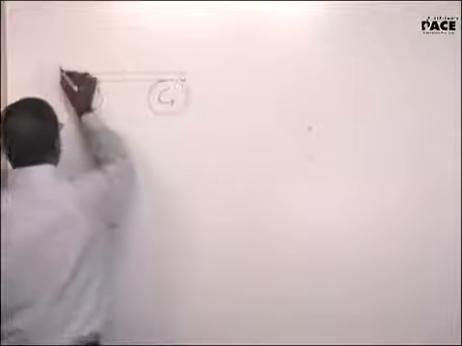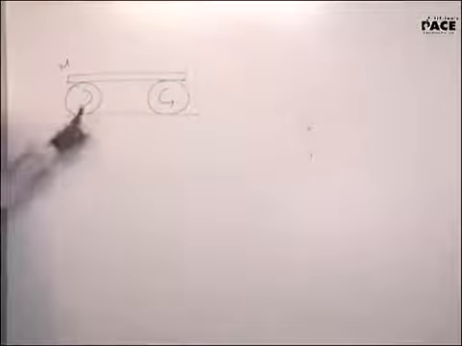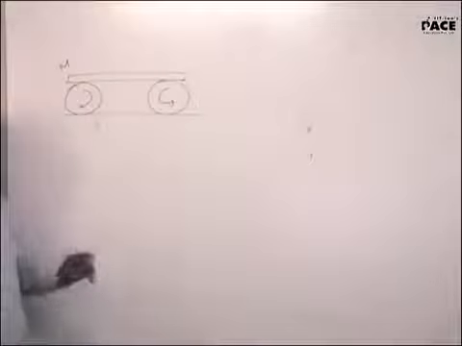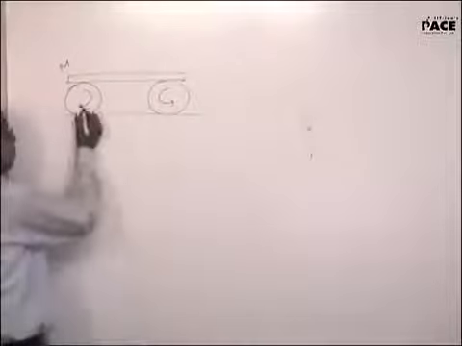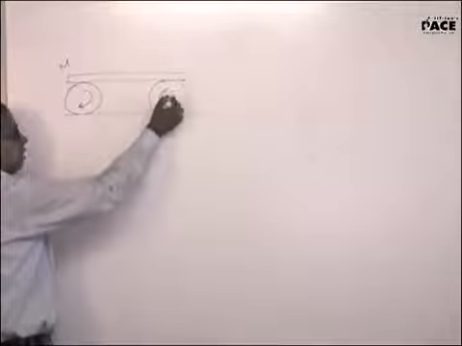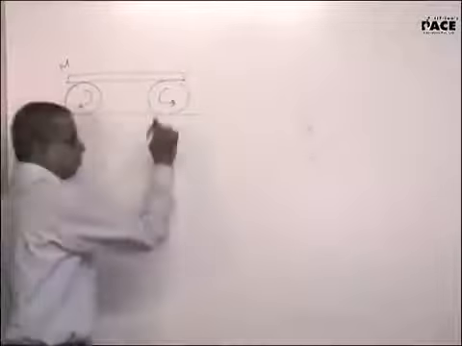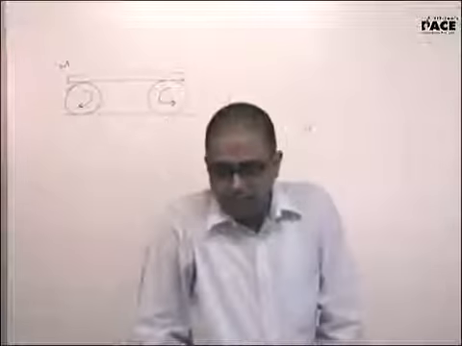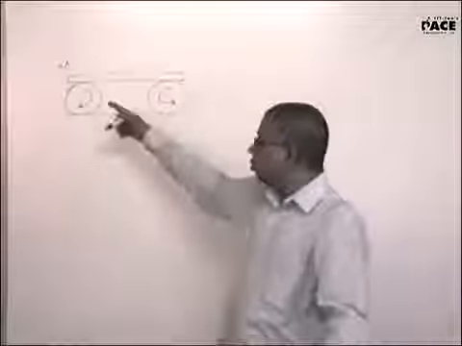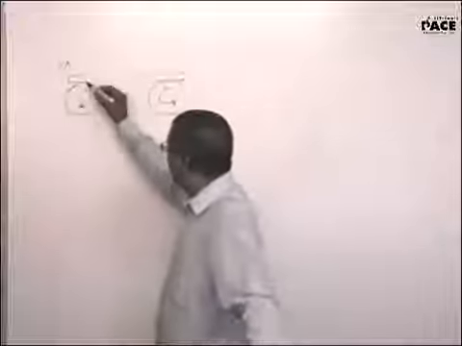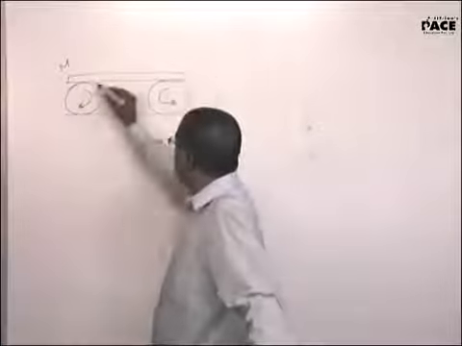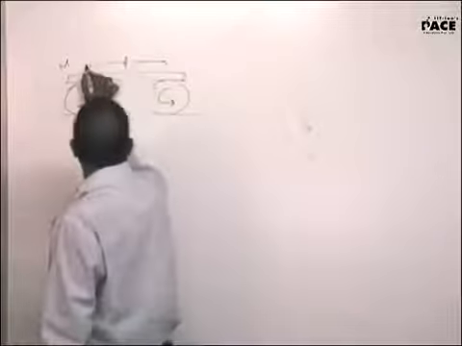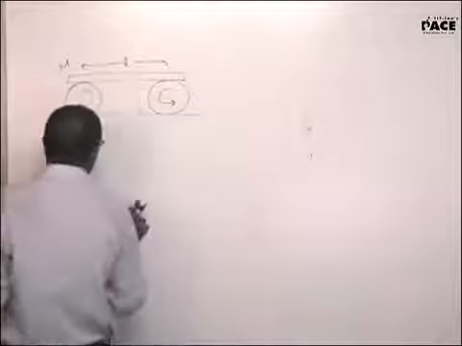A plank of mass capital M. Remember, these two are solid cylinders. They are not rolling. They are being made to rotate with a constant angular velocity omega, fixed about their axle. The two cylinders are fixed about their axle. So there is no question of the rolling concept here. Perfectly slipping conditions at these two points. The distance between the two is L.